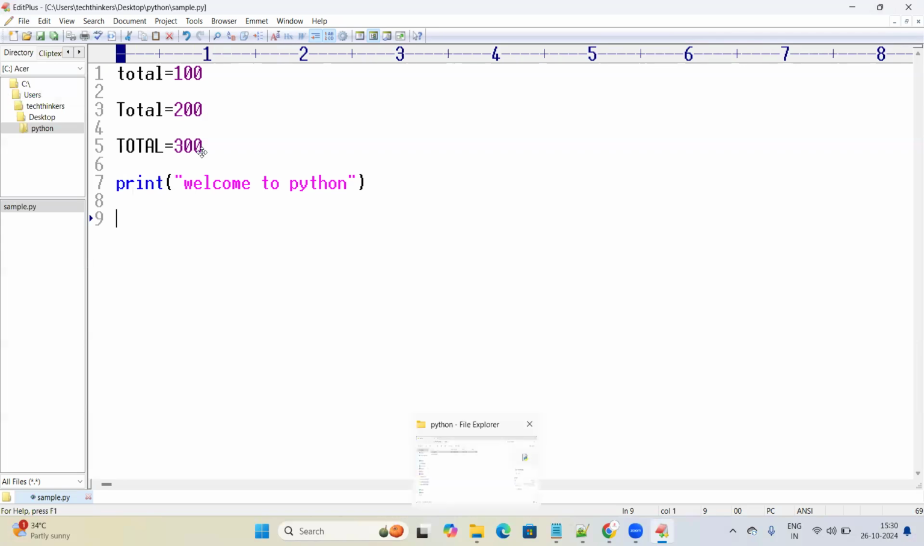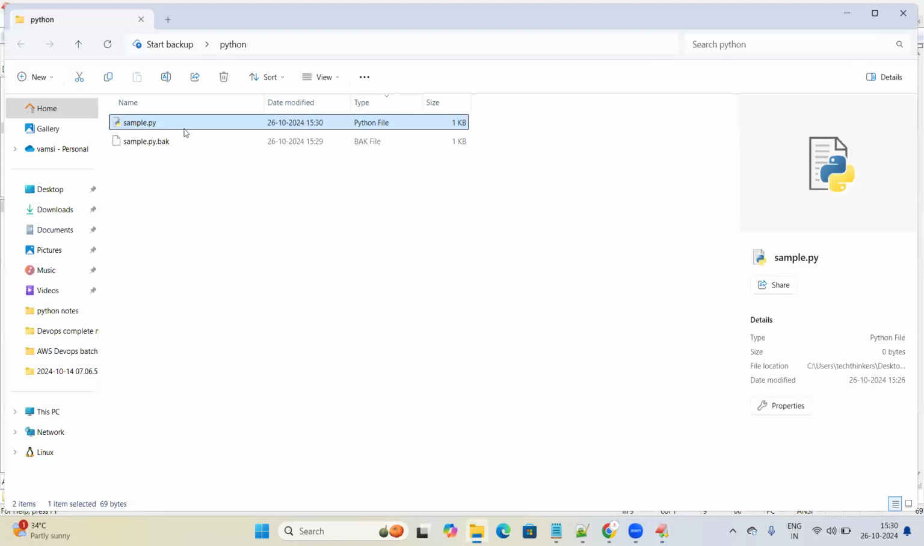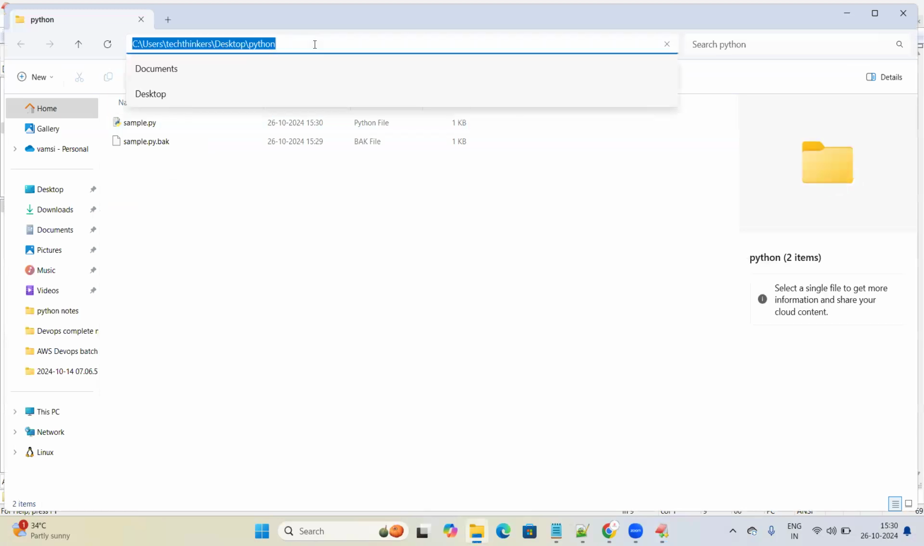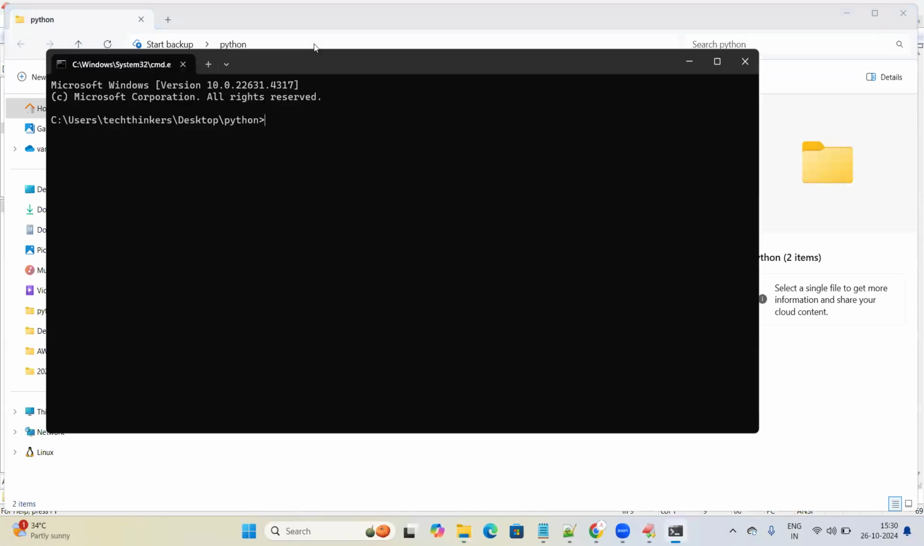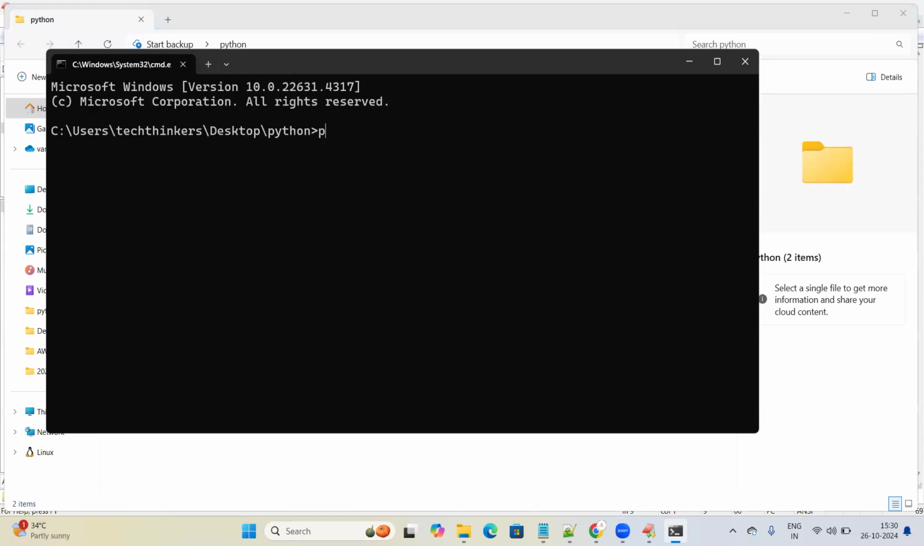Go to the folder, go to the location where you are saving your Python file, your Python program, and there try to open your command prompt. Now I'm able to open the command prompt here. A very simple command I'm going to run. My file name is sample.py. Before the file name, I would just like to add one more keyword: python space sample.py.